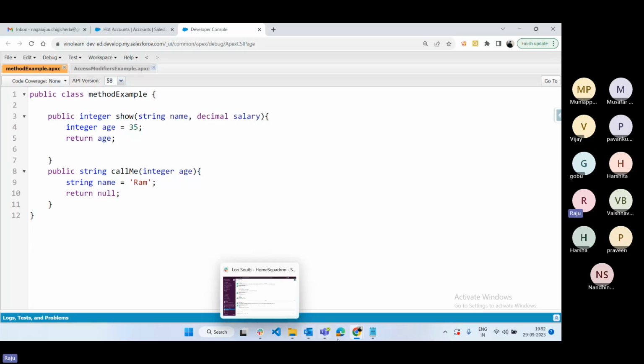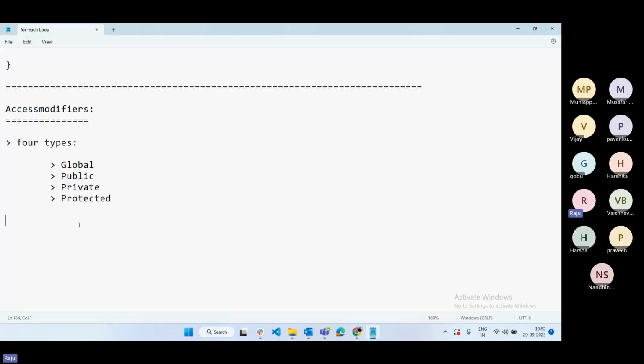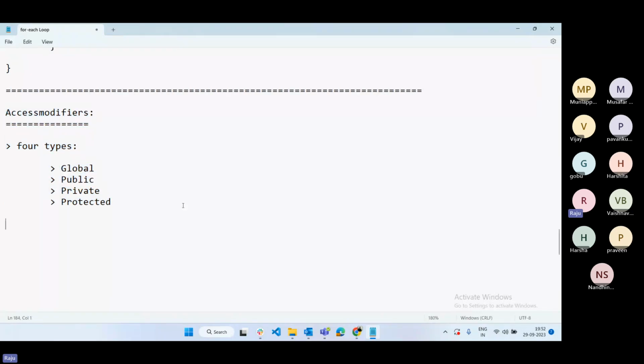Okay, maybe in detail, with one normal scenario I will explain in my next class what is access specifier or access modifier, so that you can understand more. For each access specifier I'm going to explain one or two examples so that you can understand exactly what global, public, private, protected are. Okay, so I think today is enough.